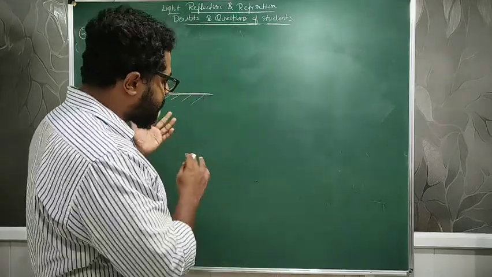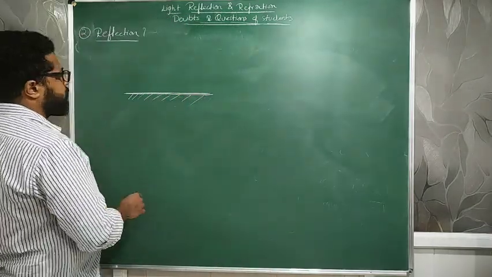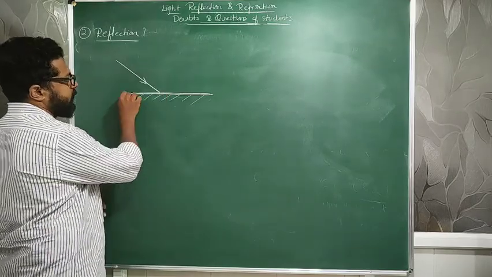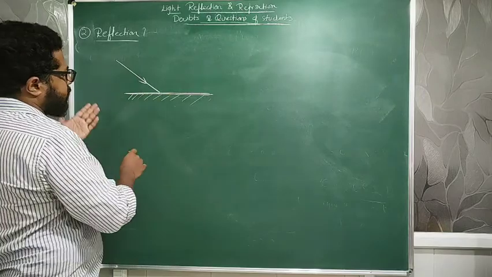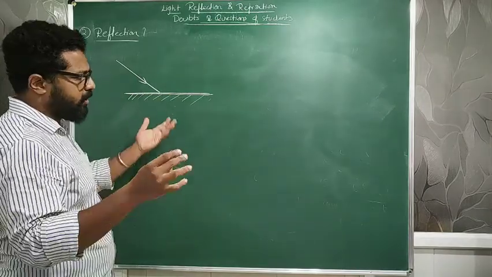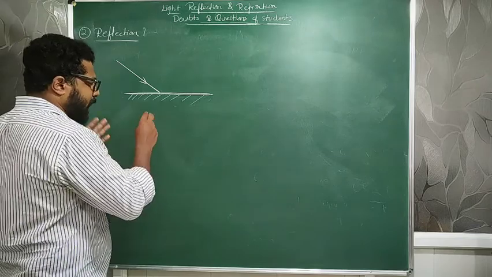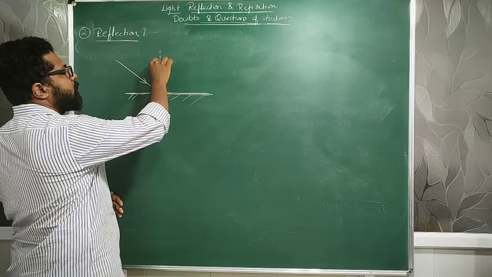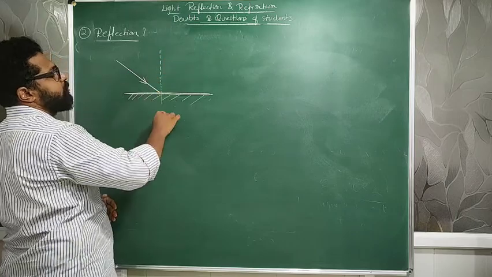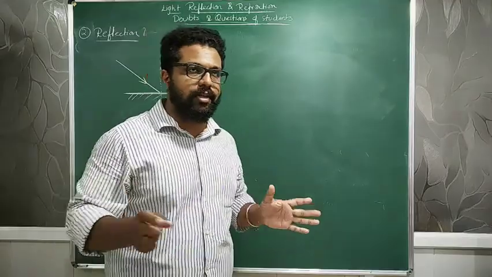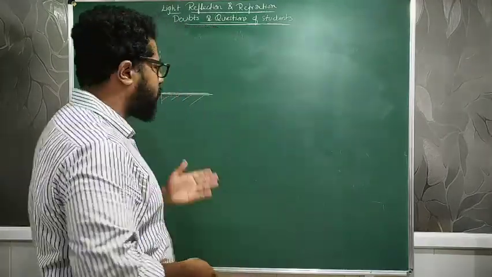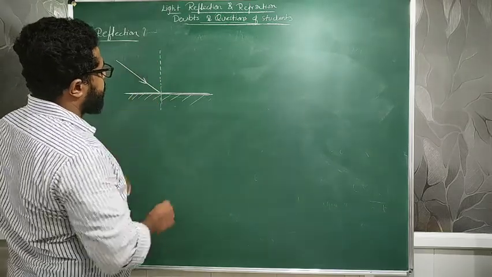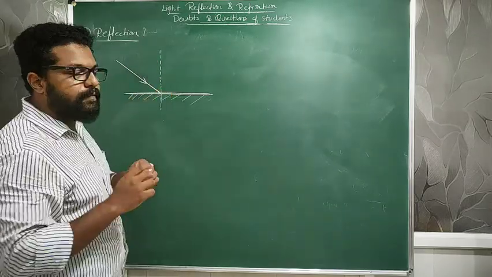So let me see what is the procedure happening over here. Imagine the light ray randomly falls on a reflecting surface, at any point on that surface. At that particular point itself, let me assume there is a normal. This is an imaginary line, there is nothing actually present over there. I'm just drawing a line straight to the surface at the point where the ray falls.